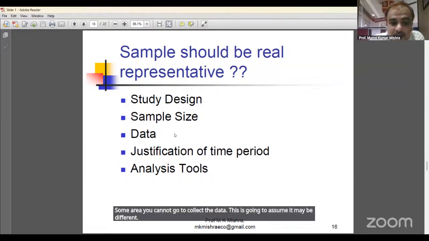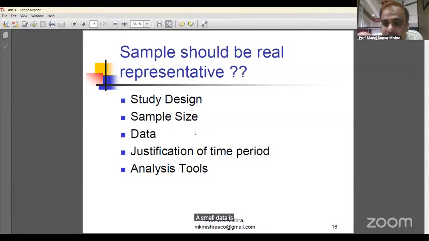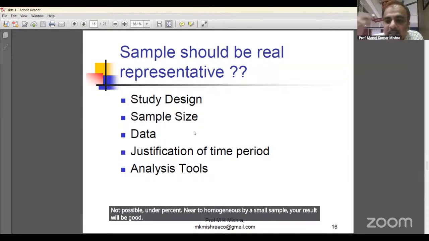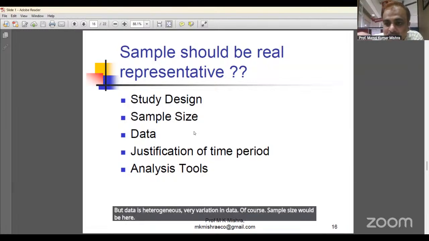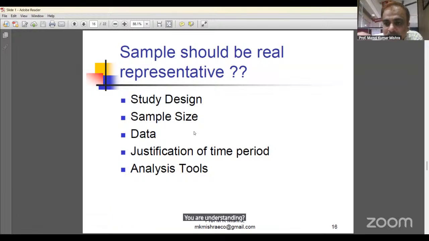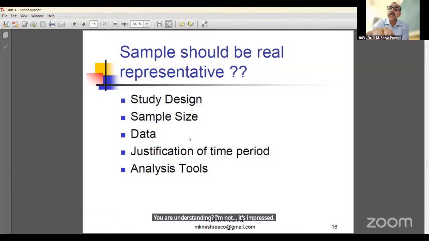And the data is homogeneous or heterogeneous. When the data is near to homogeneous, proper homogeneous, 100% homogeneity is not possible, but near to homogeneous, by a small sample your result will be good. But if data is heterogeneous, with very much variation in data, of course your sample size should be high. Are you understanding? I'm not teaching fast. Yes, sir, we are understanding.